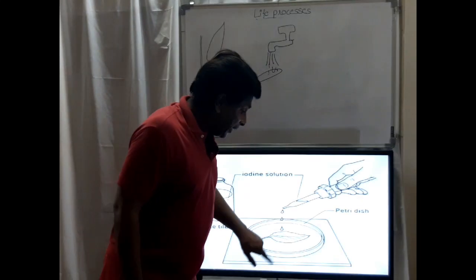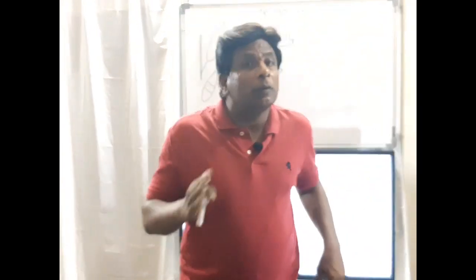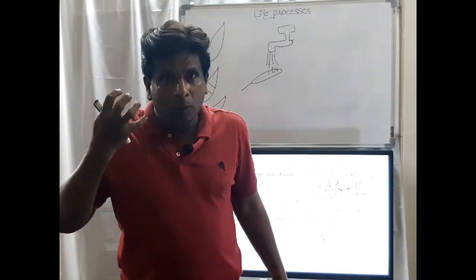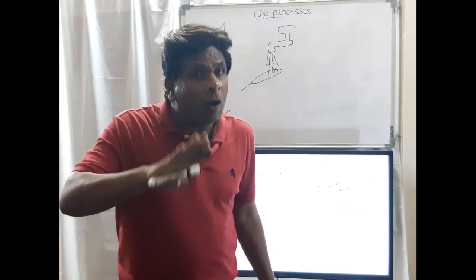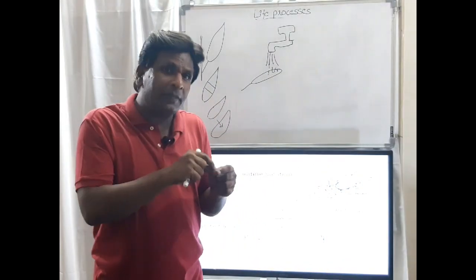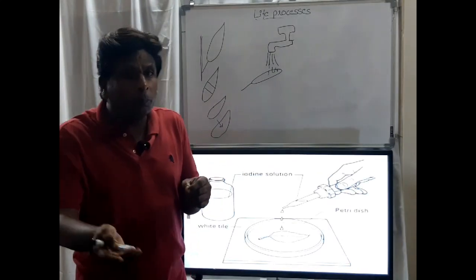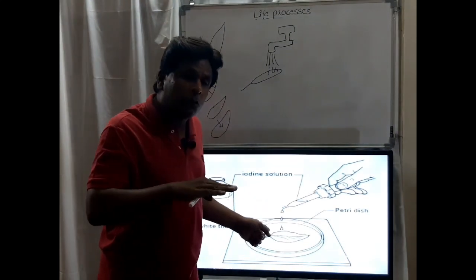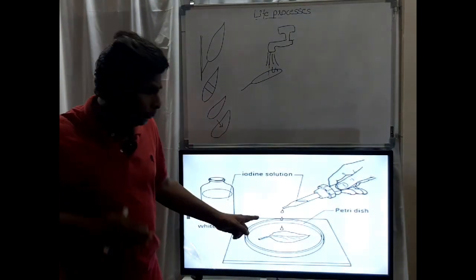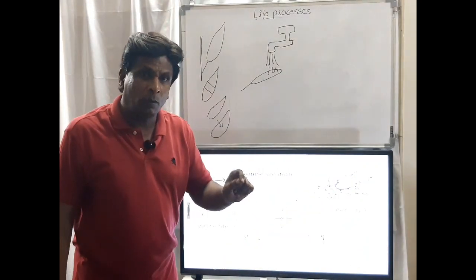Okay. Next, in the covered portion, there is no sunlight. Because of that, according to our imagination, starch will not be there. Because if sunlight is necessary for photosynthesis, then photosynthesis is not going to take place on that covered portion and starch is not prepared. So, according to us, in the covered portion, there is no starch.